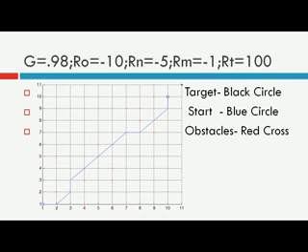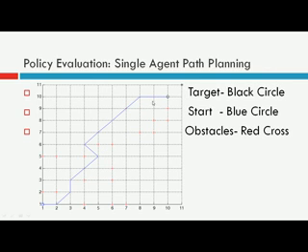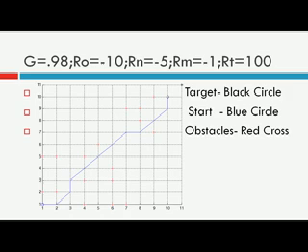So consider this example. These red crosses are the obstacles for this agent. So in this example, agent is having 8 possible actions, moving diagonally in any direction and moving left, right, up and down. So this is the assignment problem.